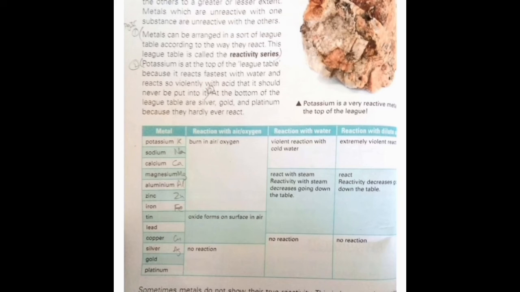For example, potassium is at the top of the table. This is the table for the reactivity series. It is at the top because it reacts faster with water and reacts so vigorously with acid that it should never be put into it. In acid it will start burning, and it burns with oxygen also. It is such a violent metal that it is placed at the top. Some non-reactive metals like silver, gold and platinum are placed at the end of this table. This is the reactivity series.